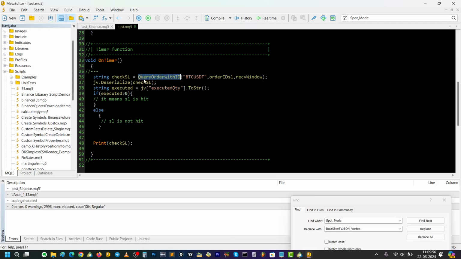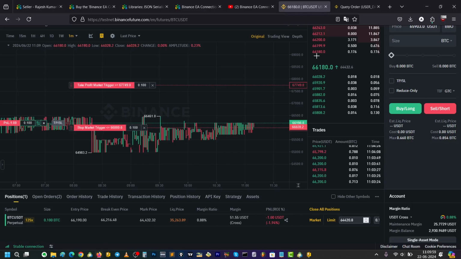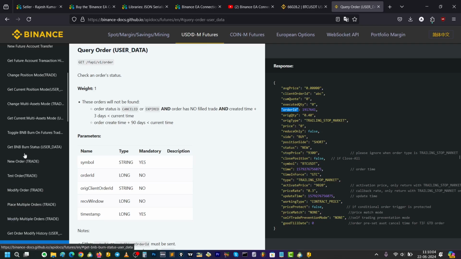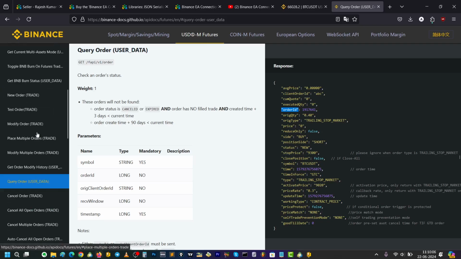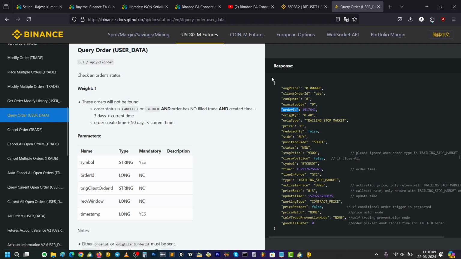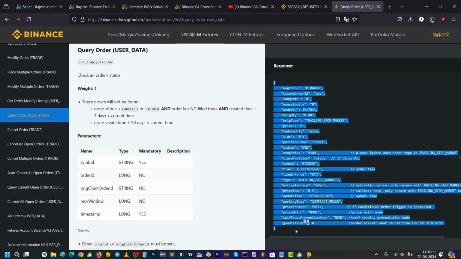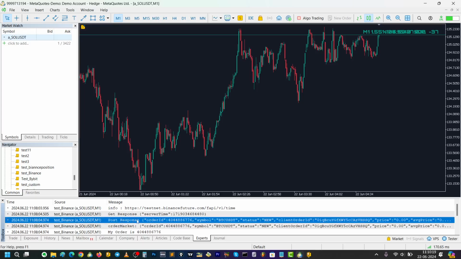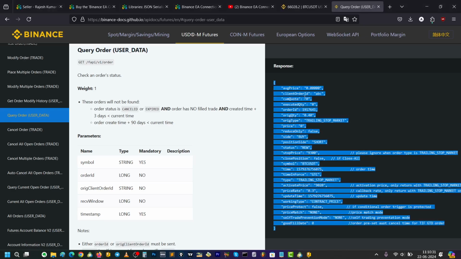Okay, so every time you pass some queries, you can check the documentation here on the Binance under USDM futures and account trade endpoints. If you go to the query order, you can see it passes us some information which is also printed when you call this. So for example, when we call the order market, it printed us this response, post response, where we have order ID, symbol, status, lot of things. It's like client order ID. So in this case, when you query order with ID, you'll get a response like this.